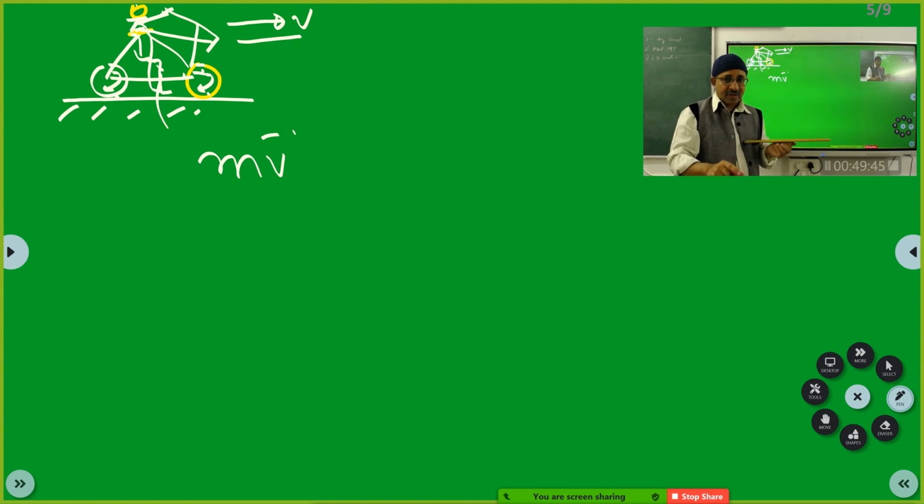Now, again I will make a correction. Now, if you say it has not skid, it has got a smooth turn. What did I say? Smooth turn, it has not skid. Then again you see the friction is only static friction.